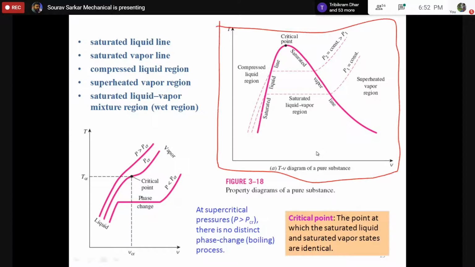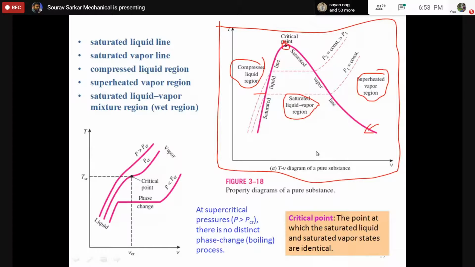In this diagram, this is basically called the dome or the saturation dome. On the left side of this line, everything is the compressed liquid zone. Inside this zone is the saturated liquid-vapor zone, and the right side of this zone is the superheated vapor zone. And how is this curve constructed? By repeating the previous experiment for different pressures, and finally we get this curve, and this curve has a special point. This point is called the critical point.